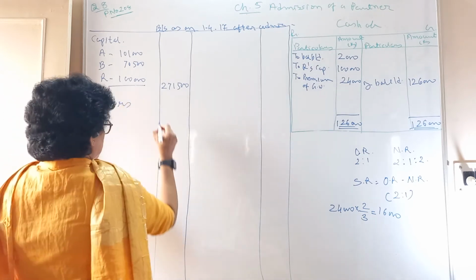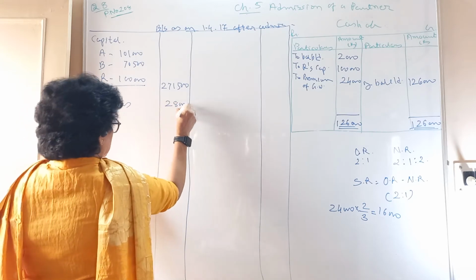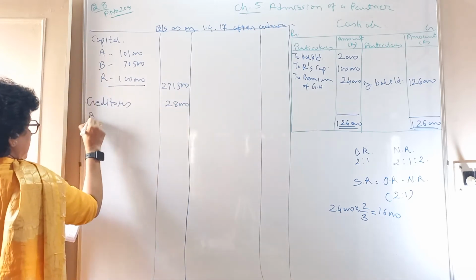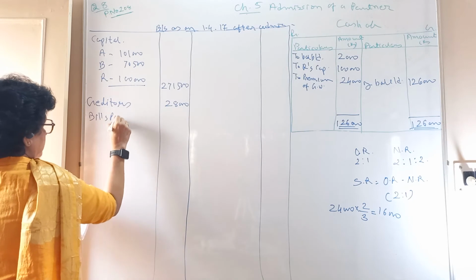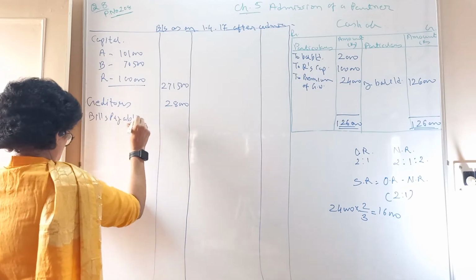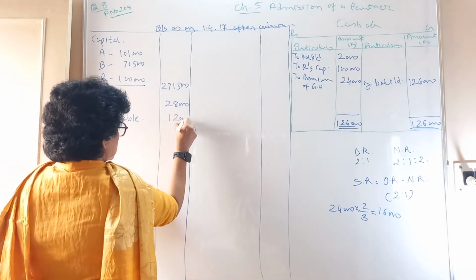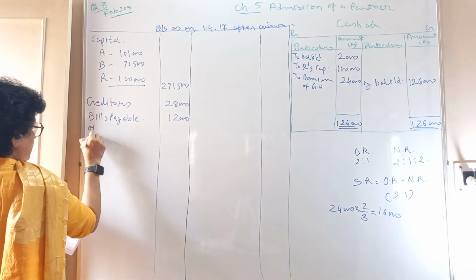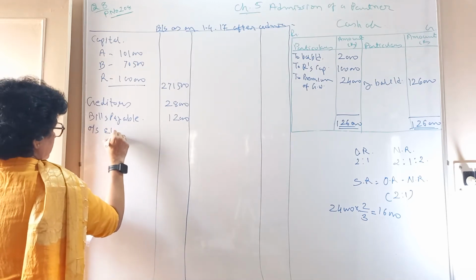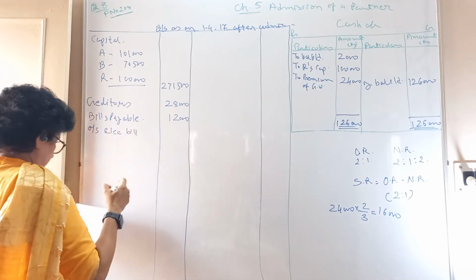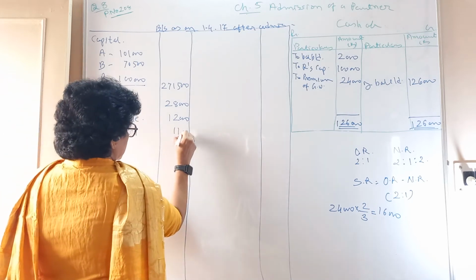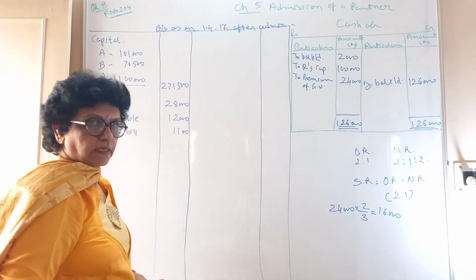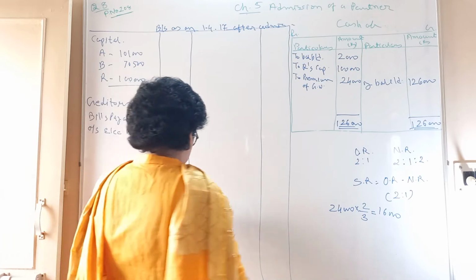There is no change. Copy the same figure. You have the bills payable. No change. 12,000 is the figure. And outstanding electricity bill. We have given one effect in our revaluation debit, second effect credit, that is balance sheet liability side.